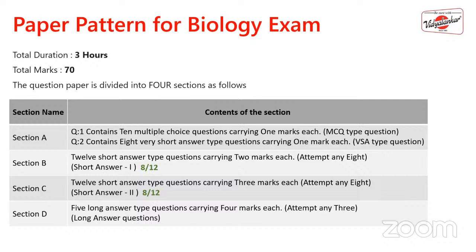Then next is section C, where you will have 12 questions, out of which you will have to attempt any 8, and each will be for 3 marks.